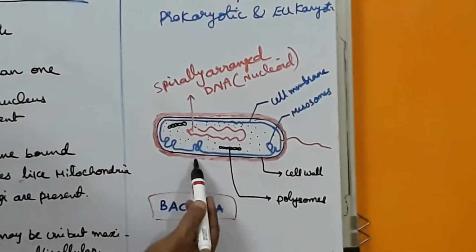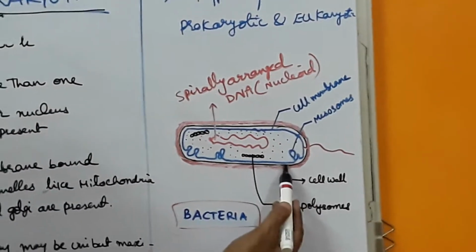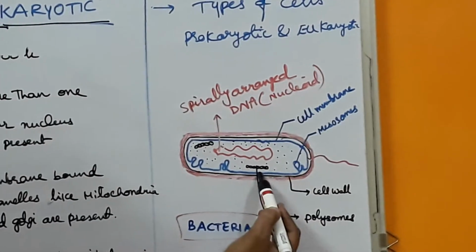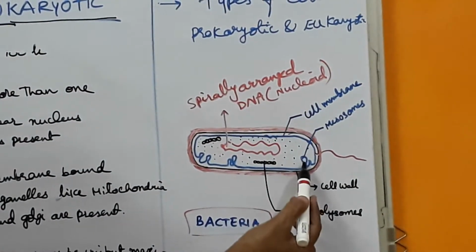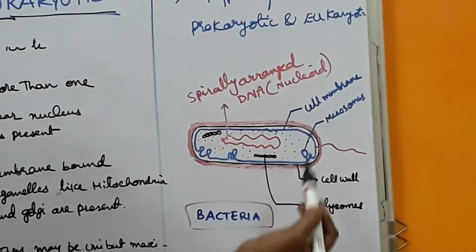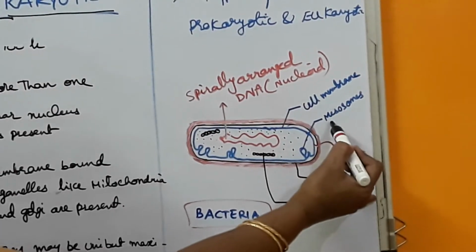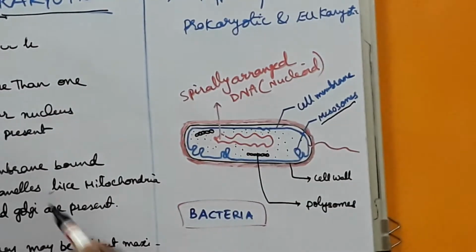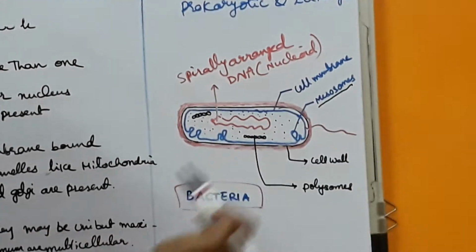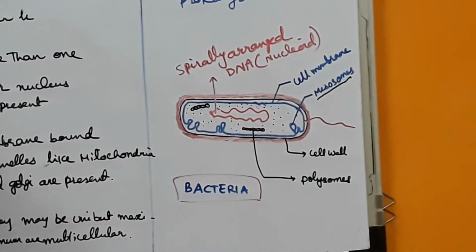Now this is the structure of bacteria. Bacteria will have cell wall, black color, and blue color cell membrane. Then the cell membrane will have many foldings. These foldings are called mesosomes. Mesosomes. See that spelling clearly. It's given in the textbook also.